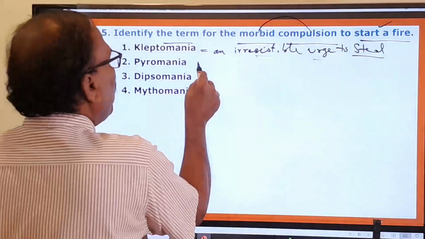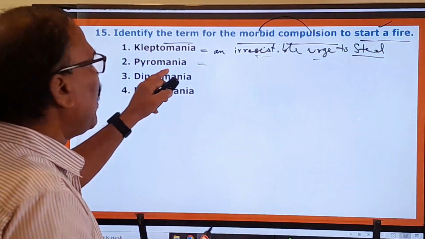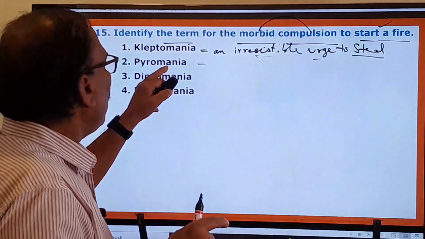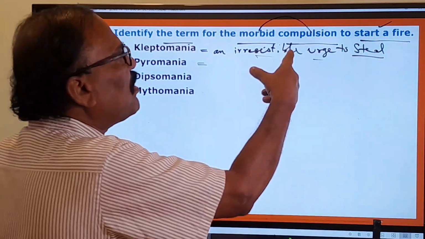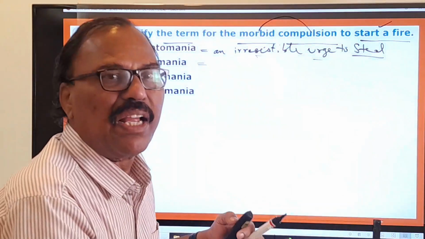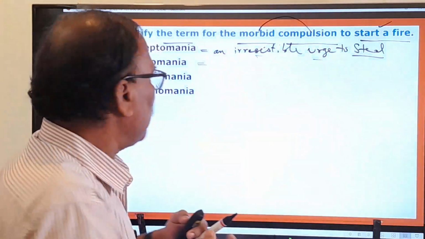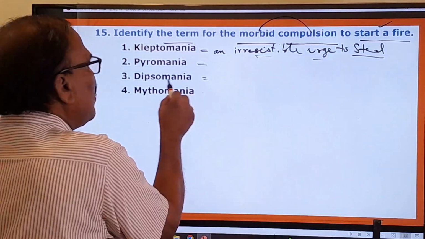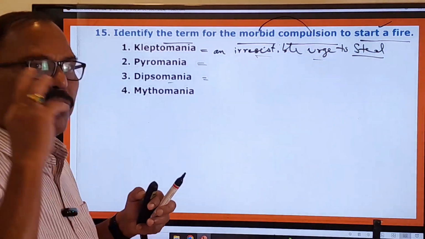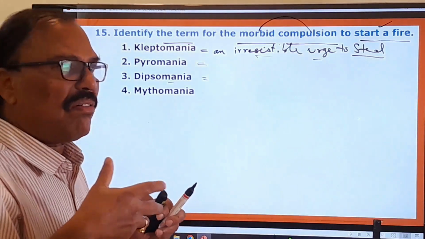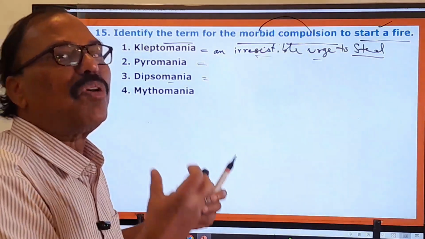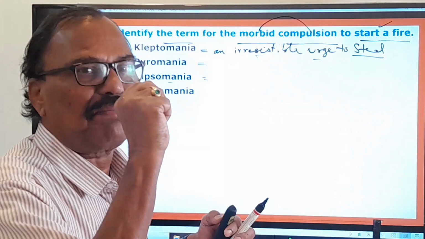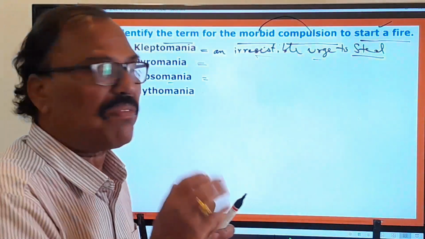And here pyromania is there. This is also a kind of mental disease. In this, people would like to start fires only for pleasure and for happiness. And this dipsomania is there. This dipsomania is also a kind of mental disease, which makes people have an uncontrollable desire for alcohol.